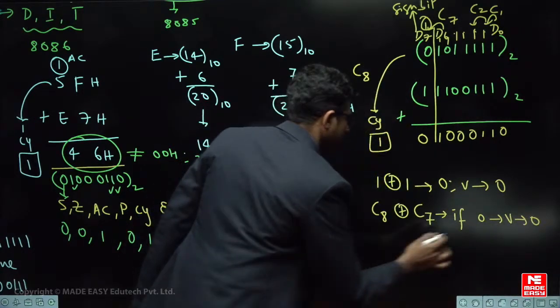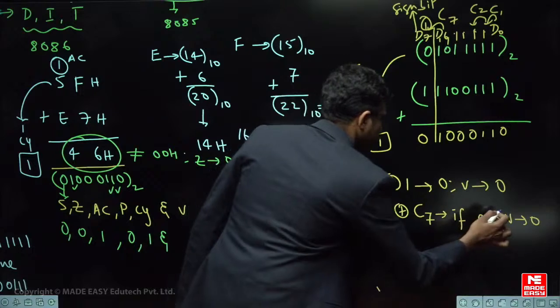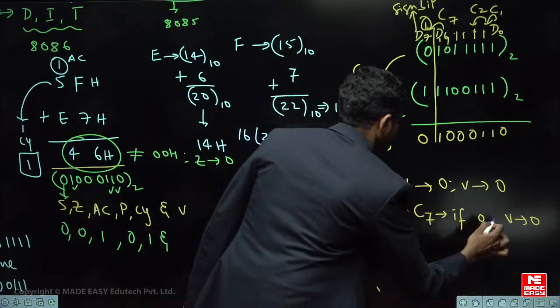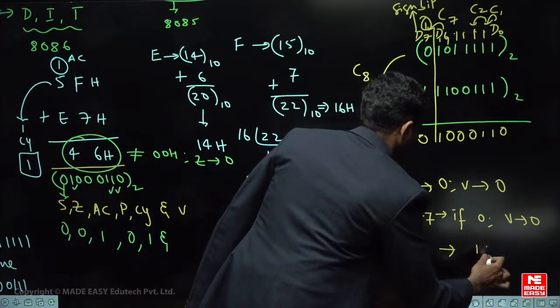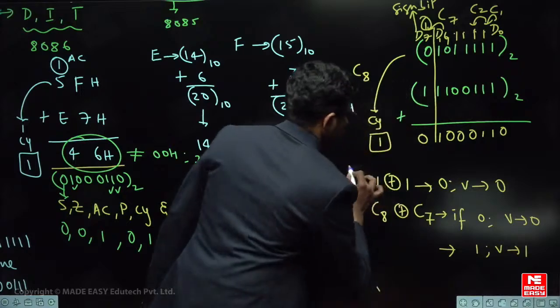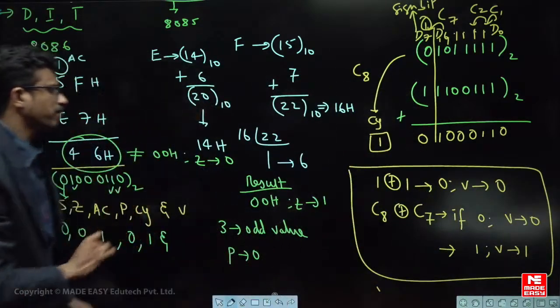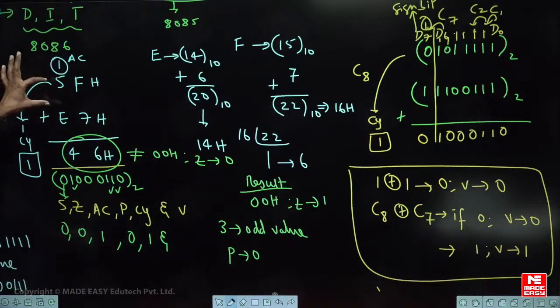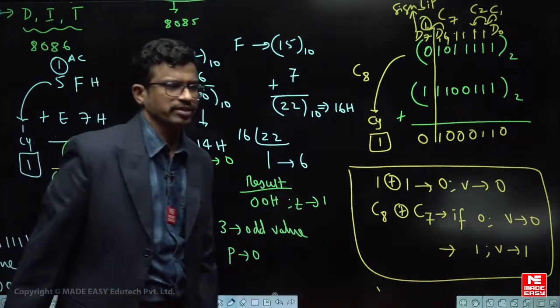Okay, and if this particular XOR operation value is 1, then the overflow flag will be 1. So that is the actual rule, and I told you the shortcut here. What was the shortcut? If two data values of different sign are added, then overflow will be 0. I directly told you the shortcut here. Okay, fine. Like this, 2 cases are possible.